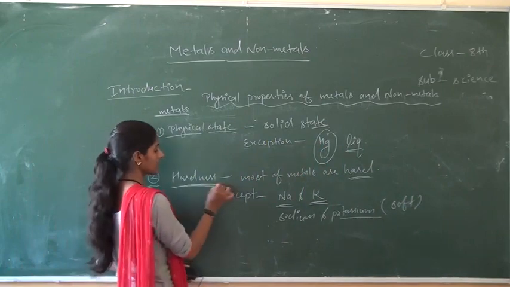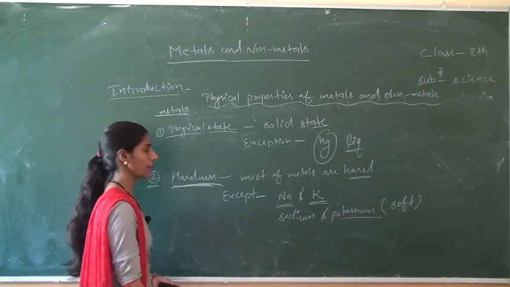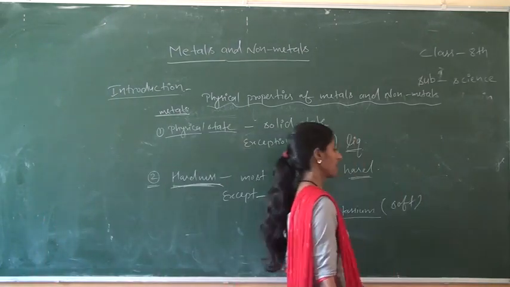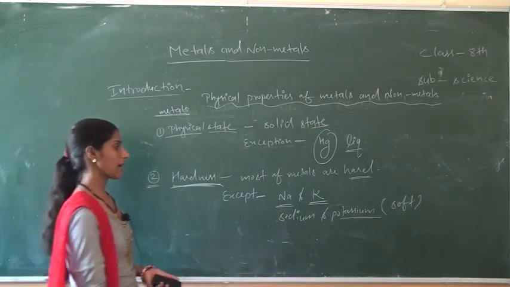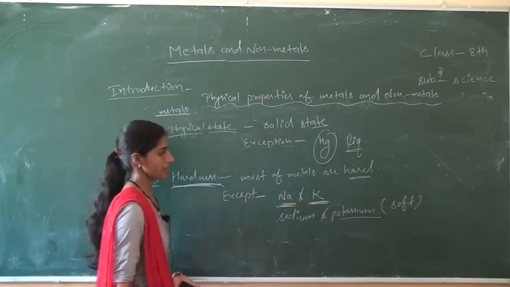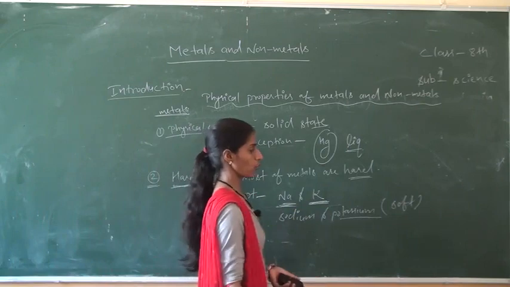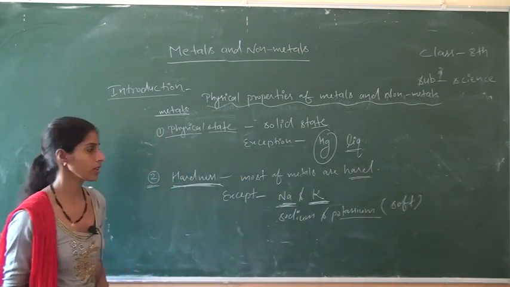Okay, understand this term, hardness. Hardness means strong. Most of the metals, such as silver, gold, copper, iron, these are hard. But sodium and potassium are the two metals that exist in a soft form. They are so soft that they can be cut easily with the help of a knife.